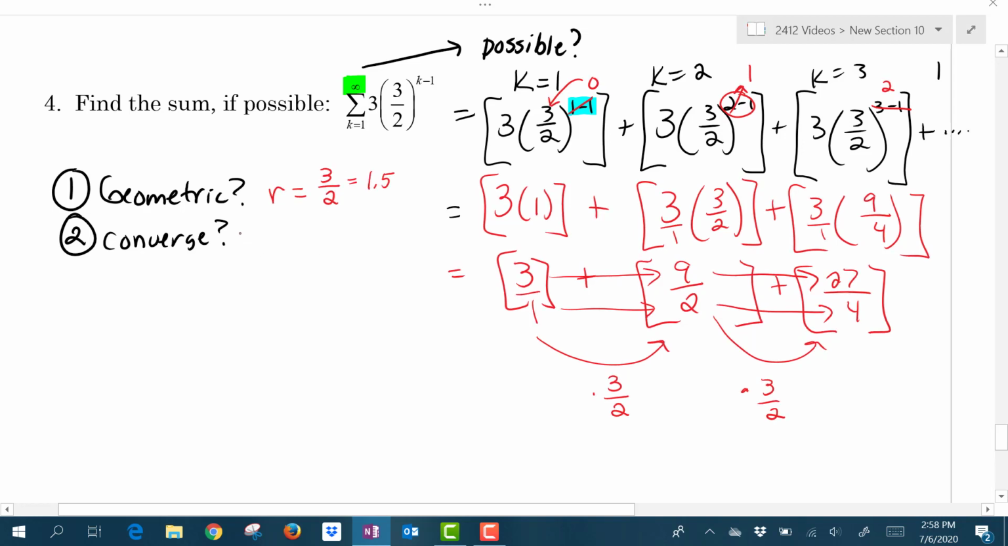So does the sequence converge? The answer is no. The R value, 1.5 or 3/2, is definitely larger than 1. So this means that for this example, the sum is not possible.